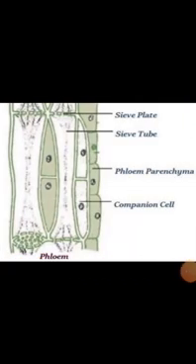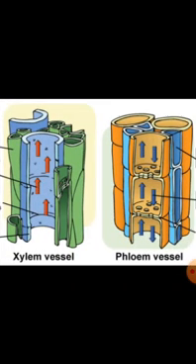Phloem. Phloem is made up of sieve tubes, companion cells, phloem fibers and phloem parenchyma. Of these, only phloem fibers are the dead cells, whereas the other three components are living. Phloem is responsible for translocation of food from the leaf to different parts of the plant. Here, the movement happens in both the directions, unlike xylem. So basically, xylem and phloem are responsible for transporting water, minerals, food in the plant body.